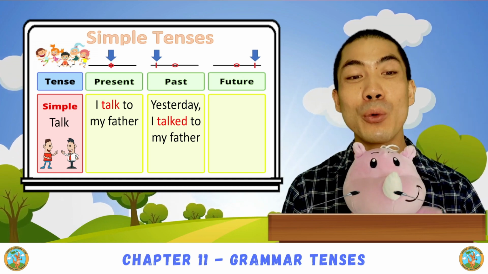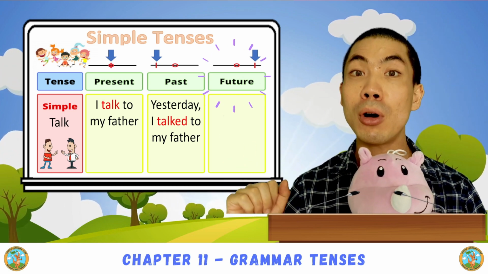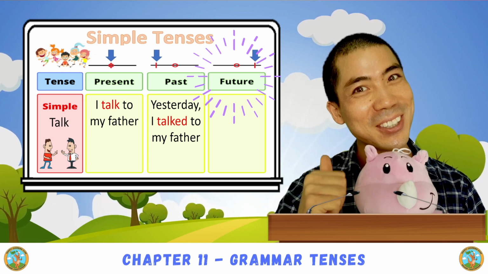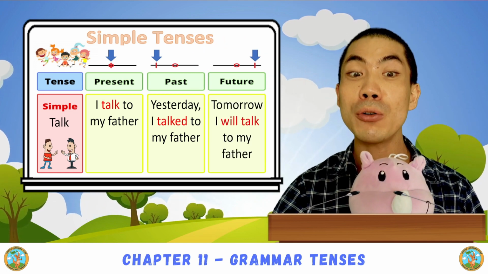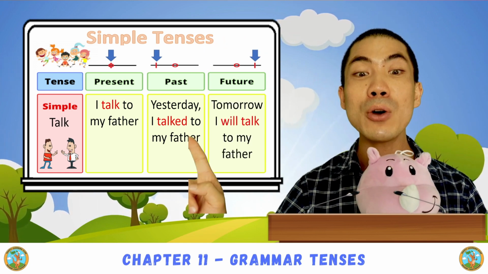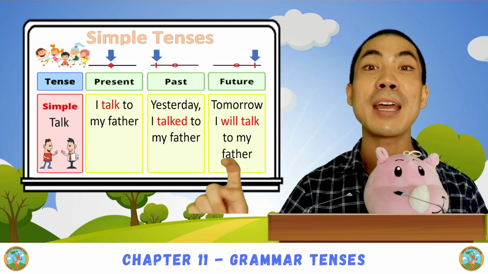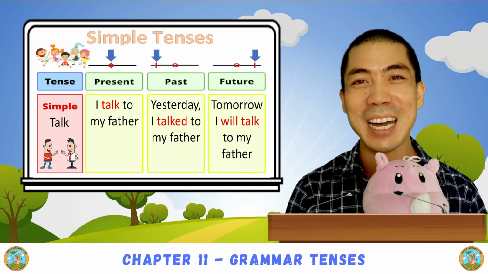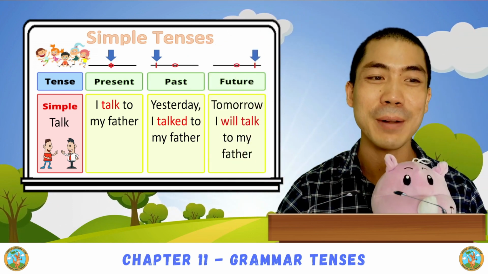Good. What about tomorrow? What do you think? Good. Tomorrow, I will talk to my father. Very good. High five. Excellent work.